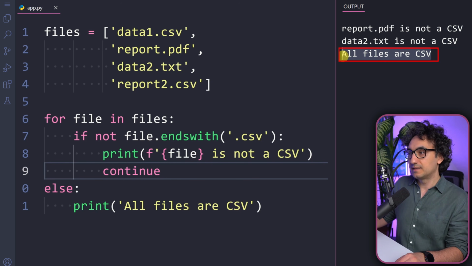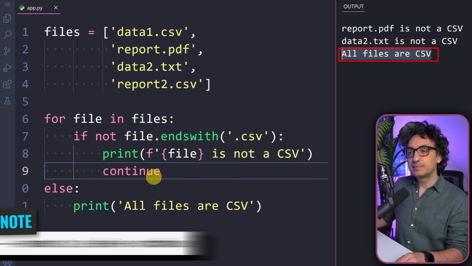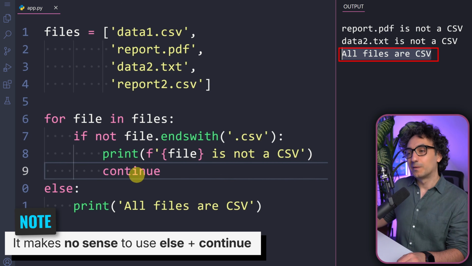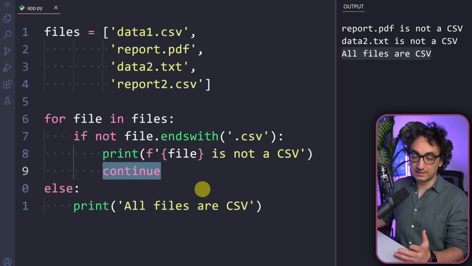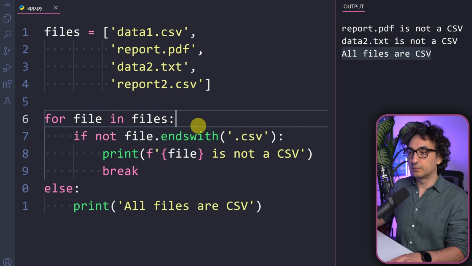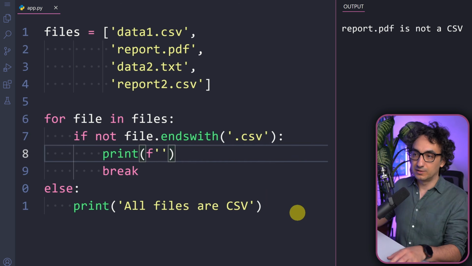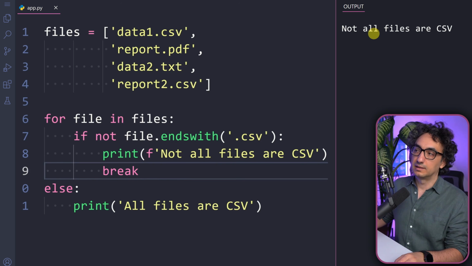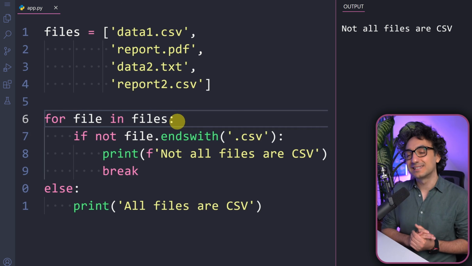But the issue is that we are getting this as well: all files are CSV, which is not correct. So actually this makes no sense, and that's because you cannot combine the continue with the else. It's going to work only if you use break. With continue, what's going to happen is it will just skip one iteration. It will not stop the whole for loop. So actually you cannot do that. It makes no sense to me. You have to use a break over here, and with that, you will get only one file. If you are not happy about it, you can just say here, not all files are CSV, and then execute it, so that we are not reporting where we have the issue. So this is how we work with the break and the else statements with the for loops.